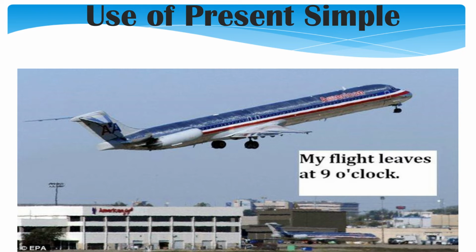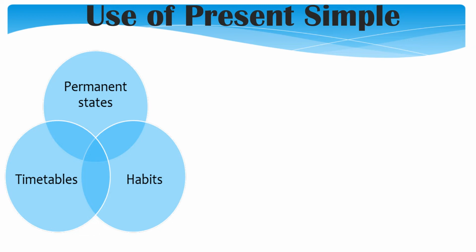The last situation. My flight leaves at 9 o'clock. Now, although we're talking about 9 o'clock of tomorrow or the next Monday, for example, we use leaves, simple present, because it's a schedule. Now, flight is a voyage or trip by plane. So the person says, my flight leaves at 9 o'clock tomorrow, for example. Therefore, the present simple is used for permanent situations, timetables, and habits.